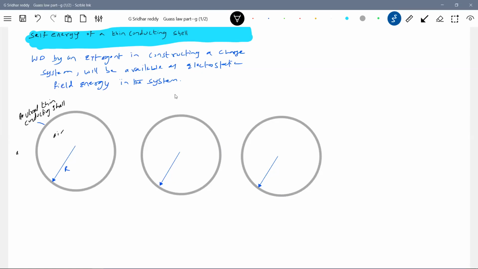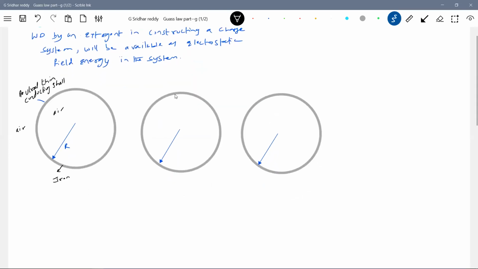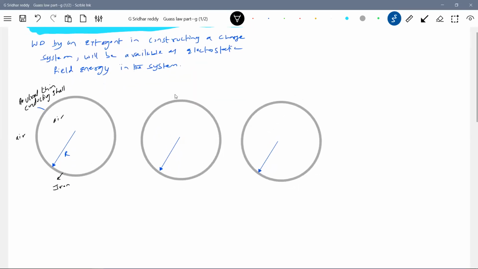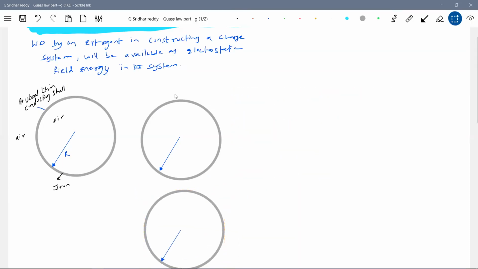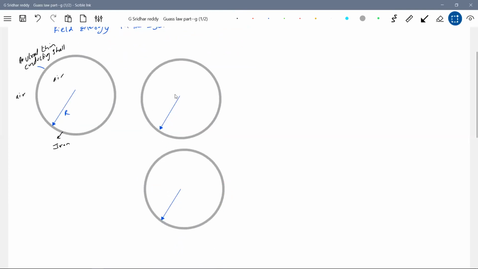I'll write it: this is air, and this is iron or any metal. So initially there's no charge. Then some action agent is going to do work to bring charge to this system, and finally it will acquire a charge.